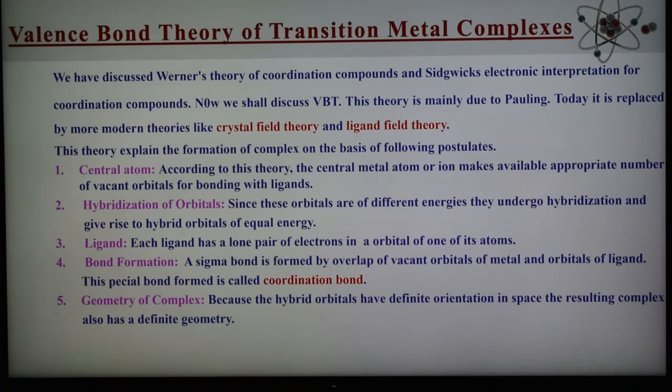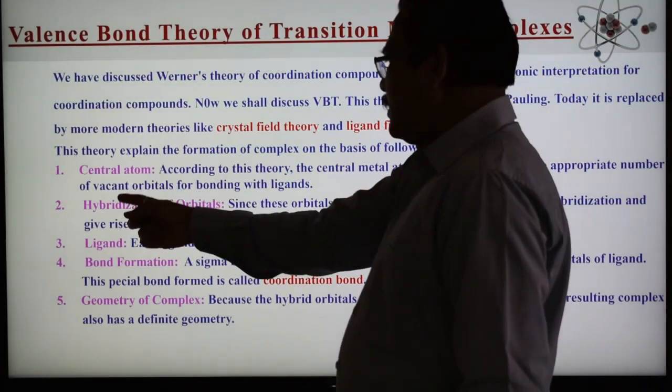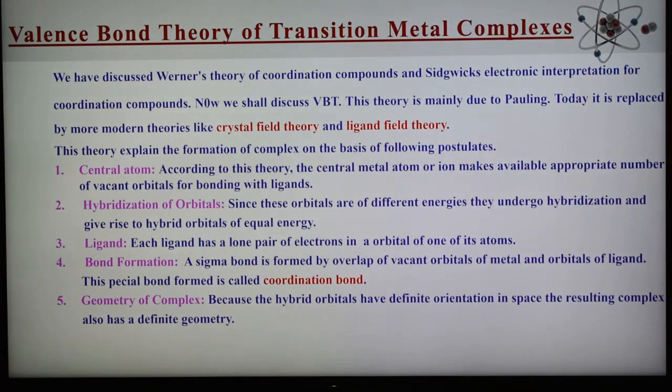Today this theory has been replaced by modern theories like crystal field theory and ligand field theory. But still VBT is useful for explaining various experimental observations, and it accurately explains the stereoisomerism and magnetic properties of a large number of complexes. The important postulates of this theory are given in the slide. These are the 5 important points. Remember all these 5 points.